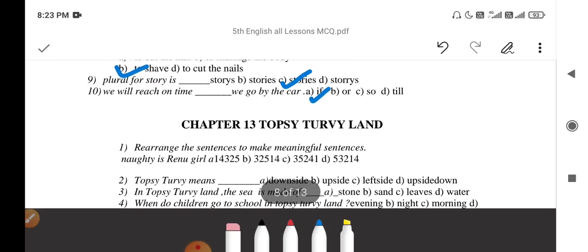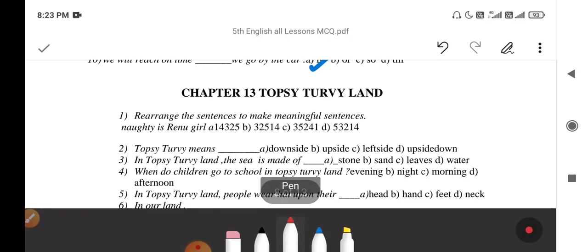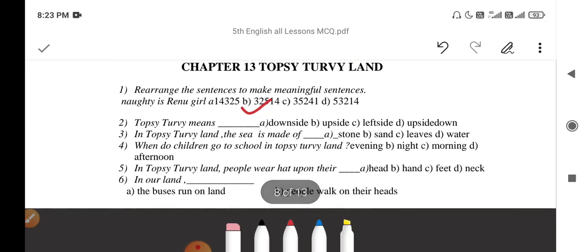So next chapter, Topsy-Turvy Land. Question 1. Rearrange the words to make meaningful sentences. Nutty is Renu girl A. So the correct sequence will be 3, 2, 5, 1, 4. Renu is a nutty girl. Next question. Topsy-turvy means upside down.